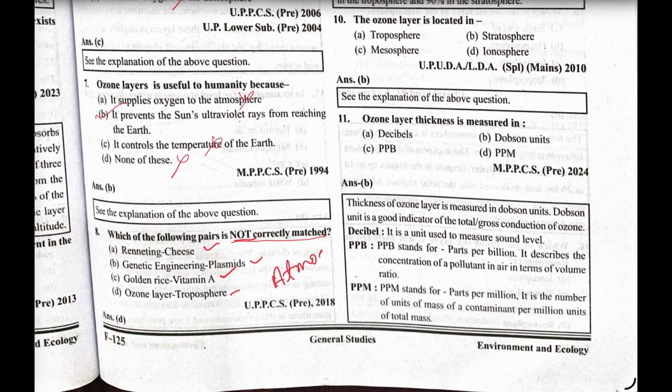When it comes to the atmosphere, remember this. Atmosphere itself, A says atmosphere, then comes what? Troposphere. Then we should begin from last, stratosphere. In stratosphere we find the ozone layer, after that mesosphere, after that thermosphere again. So begin from here, go directly here, then come back. In this way you will get all the layers and related information without any confusion. So what is the correct option in this case? Ozone layer, troposphere is not correctly matched because ozone layer is found in stratosphere, not troposphere.